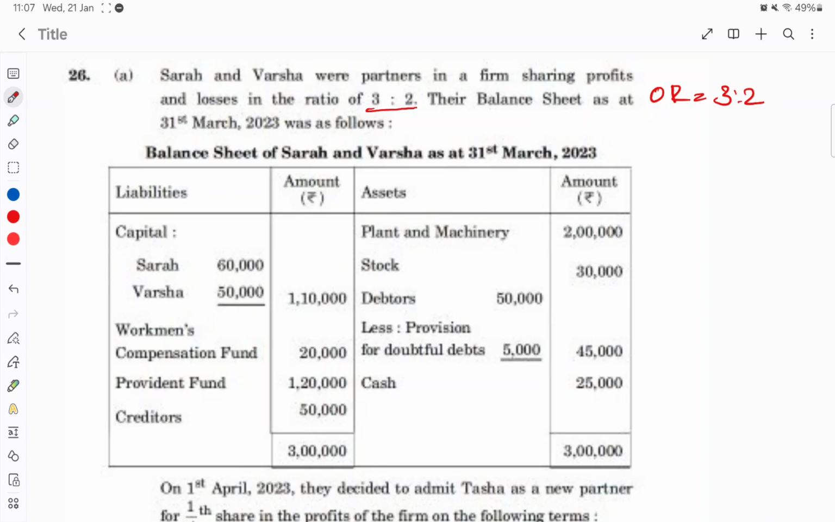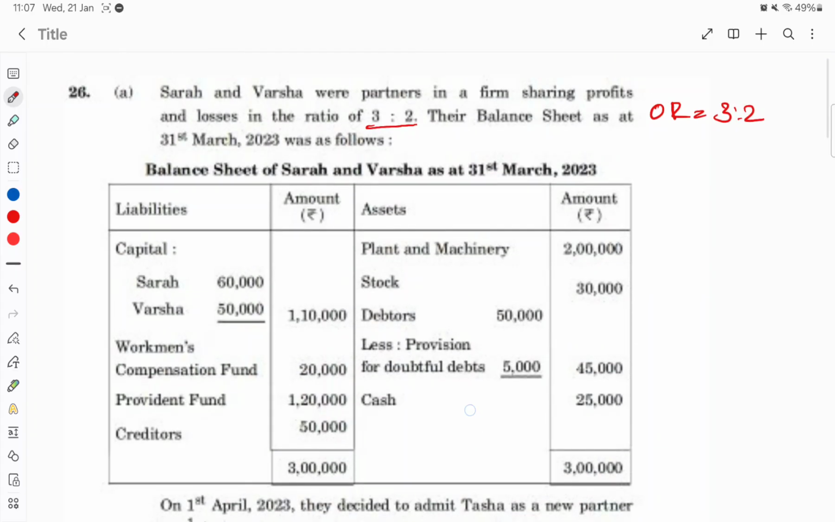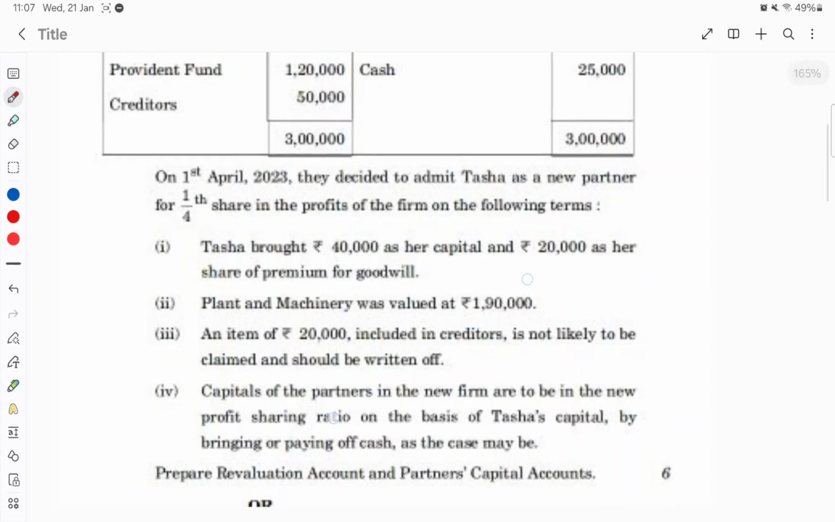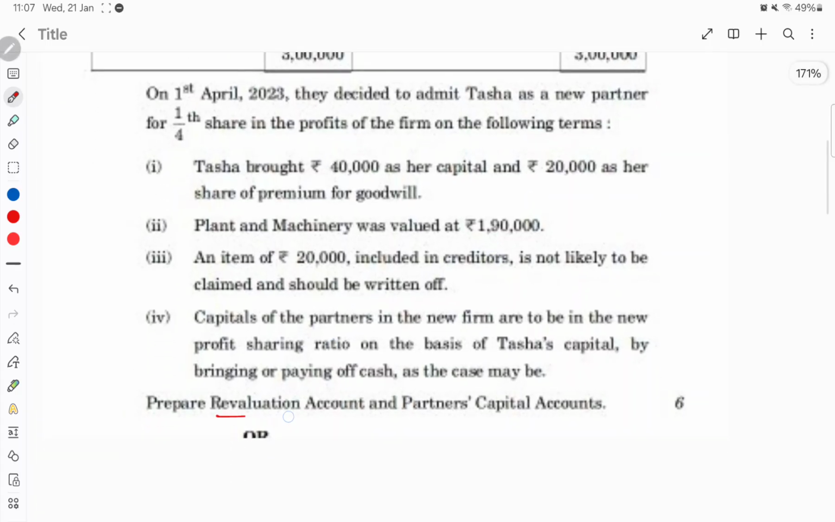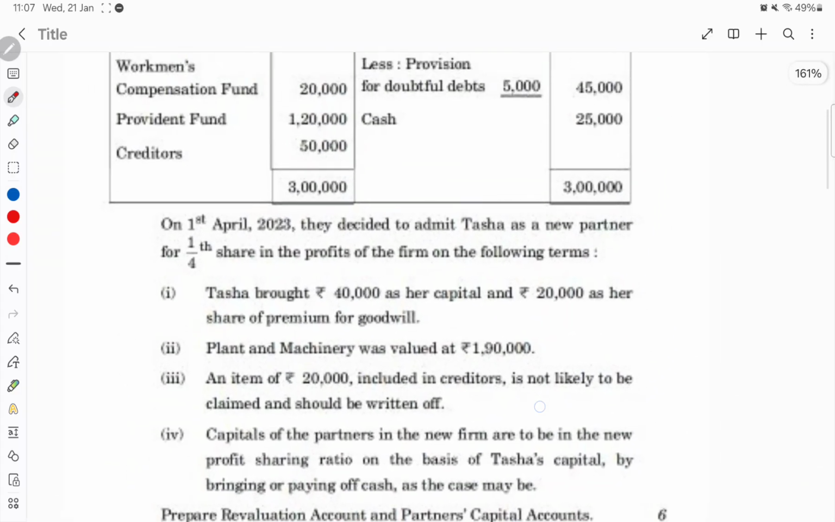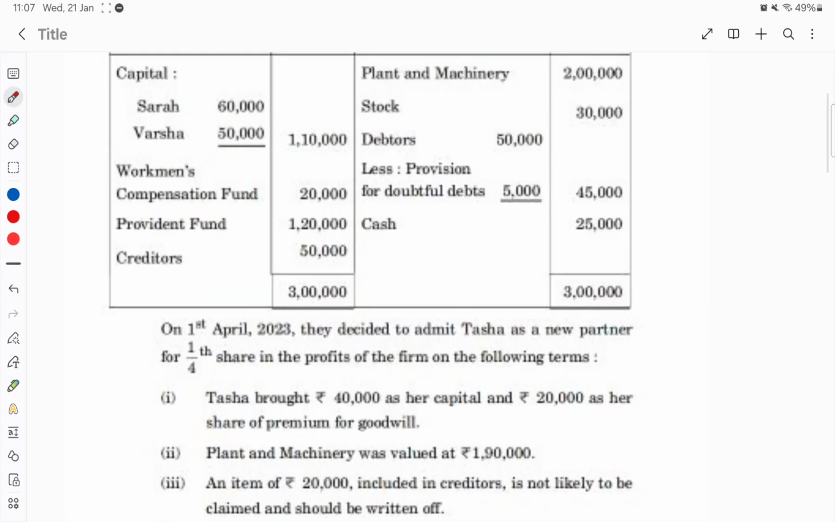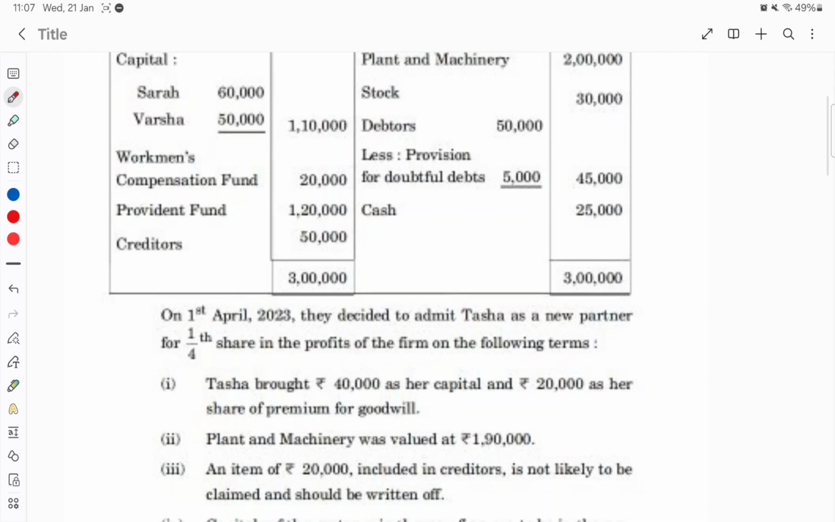Their balance sheet as on 31st March 2023 is as follows. So here liabilities and assets are given. First of all, understand the accounts required for preparation of this question, that is preparation of the revaluation account and partners' capital account. These two accounts are required. For the revaluation account, we need the revalued amount, the difference from the revalued amount. So first read the adjustments properly.